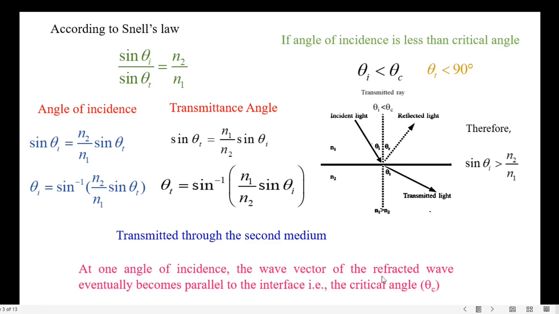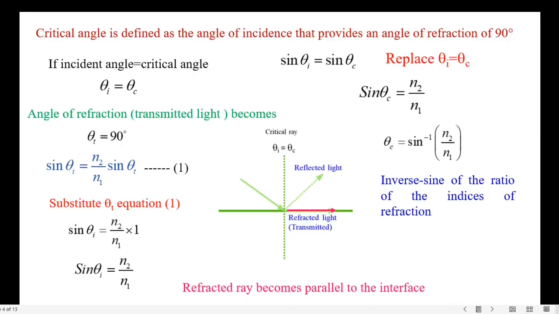At one angle of incidence, the wave vector of the refracted wave eventually becomes parallel to the interface. That is, at the critical angle, theta C. Thus, the critical angle is defined as the angle of incidence that provides an angle of refraction of 90 degrees. If the incident angle is equal to the critical angle, that is theta I equals theta C, then the angle of refraction theta t is 90 degrees.